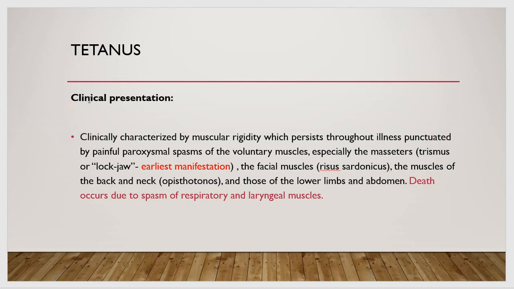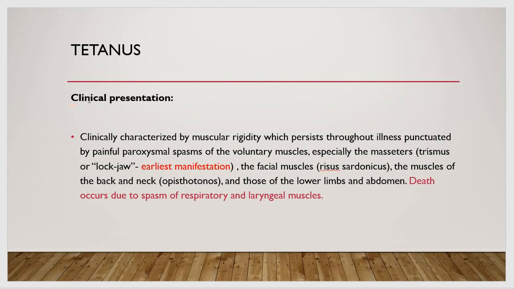So clinically we can see there is rigidity of the muscles, which is punctuated, meaning it keeps coming and going, by painful paroxysmal spasms of the voluntary muscles, affecting the muscles of the face, the back and neck, then the lower limbs and abdomen.